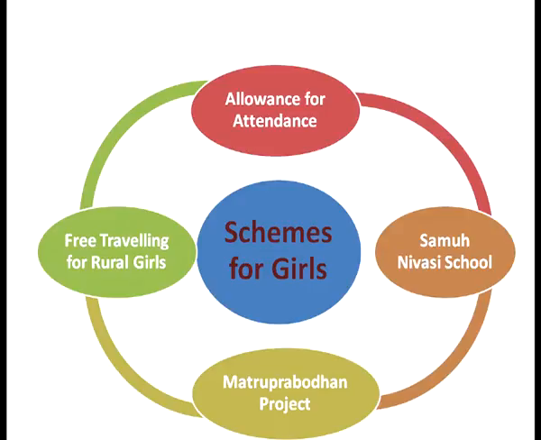These schemes mainly included the allowance for attendance, Samuh Nivasi schools, Matru Prabodhan project and free travelling for the rural girls. These are the major schemes which had been launched by the state of Maharashtra for the upliftment of girls' education in the state. Now, what these schemes signify?